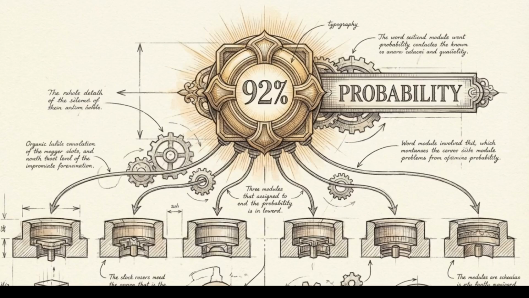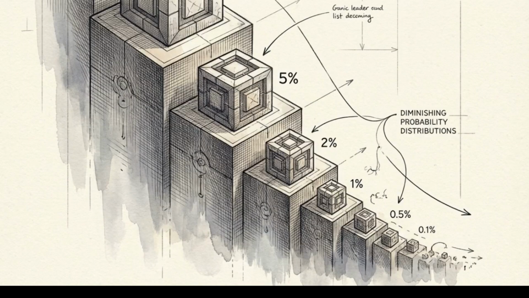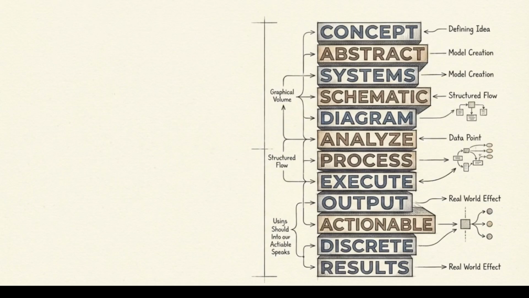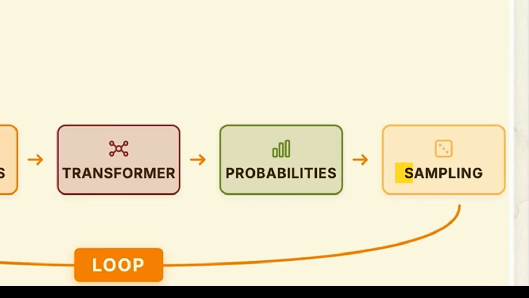Physically, this distribution is a ranked list. It details the exact mathematical likelihood of every known word being the correct next piece of the sequence. The dense, continuous geometry processed by the transformer has now been translated back into an actionable list of discrete vocabulary choices. We arrive at the final stage of the forward pass, sampling.